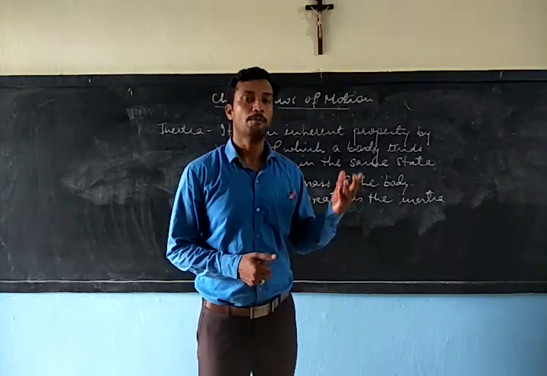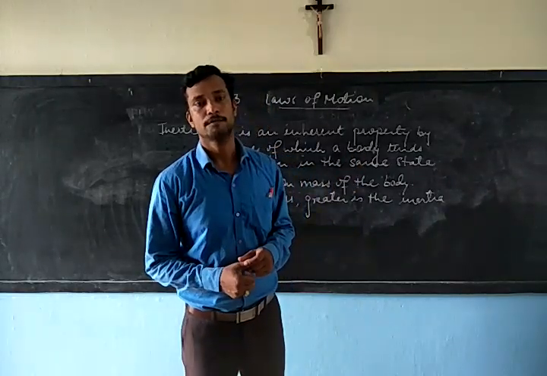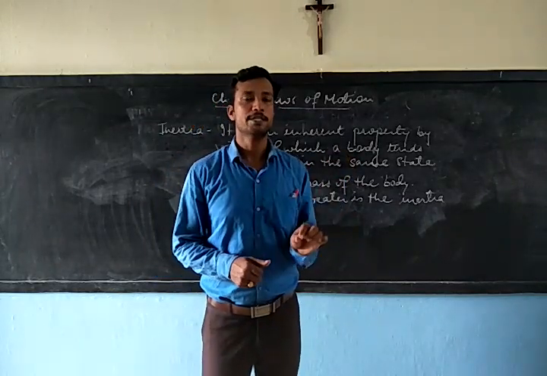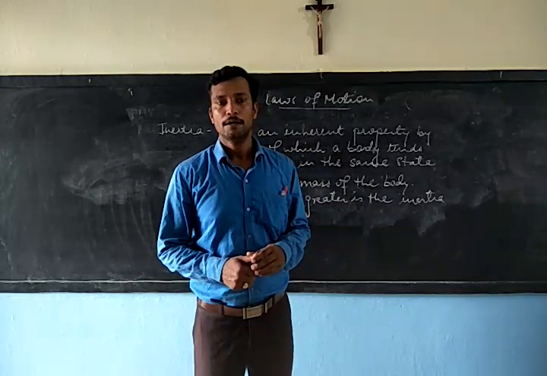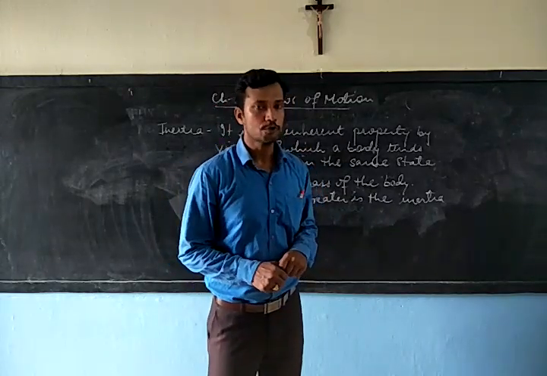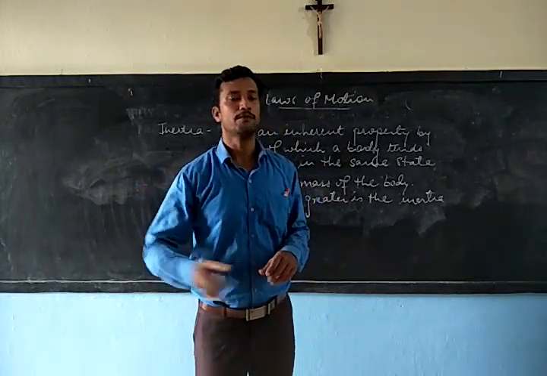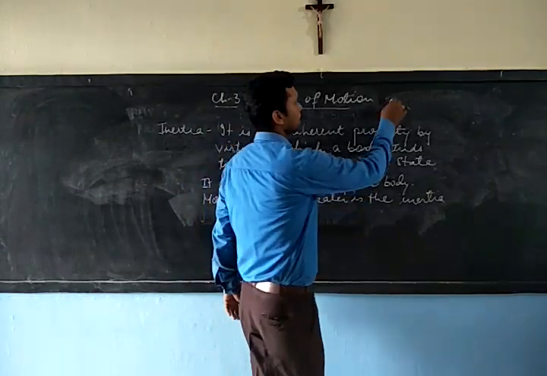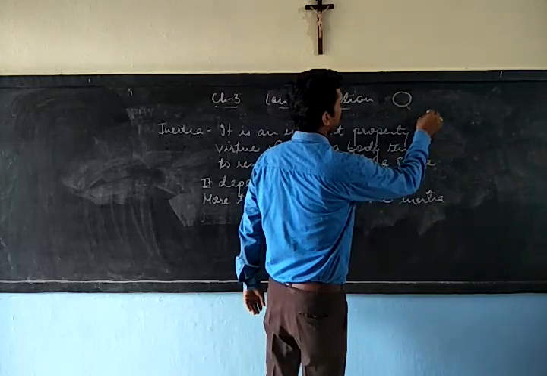Now what does it mean for a body to have more inertia? It means that a body with more inertia will require a greater amount of force to change the state of the body.